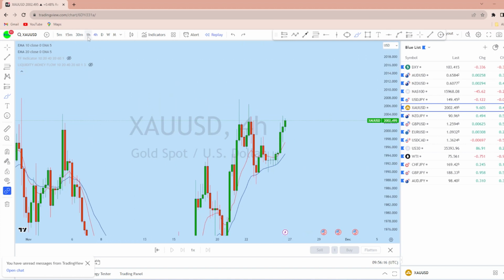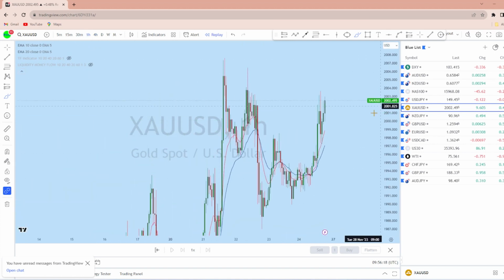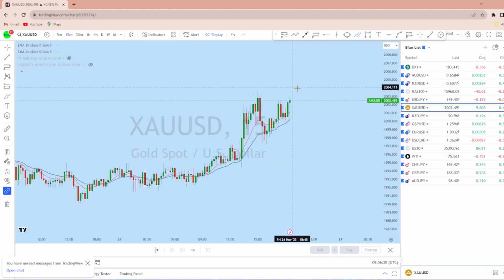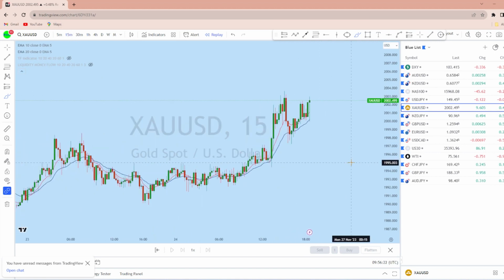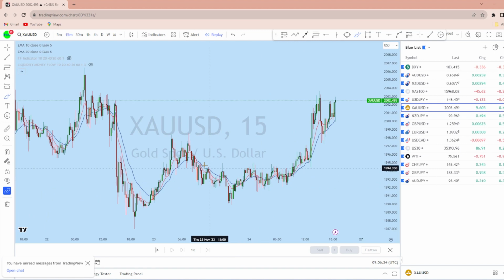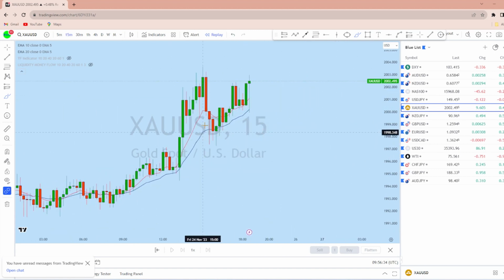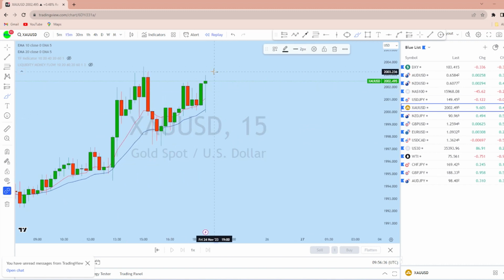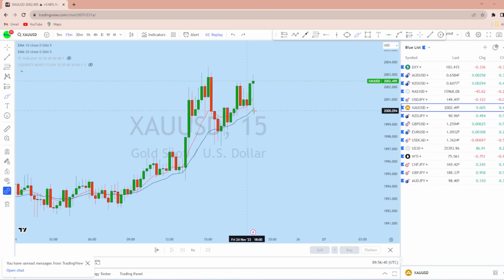Now if we jump on to very lower time frame from 1 hour and even from the 15-minute chart to see how we can find trading opportunity with the market opening, as you can see there was a long consolidation here, and with a very strong liquidity trigger, the price managed to break to the upside with a very strong bullish market structure. Last candle we saw there was also multiple liquidity grab in that area.